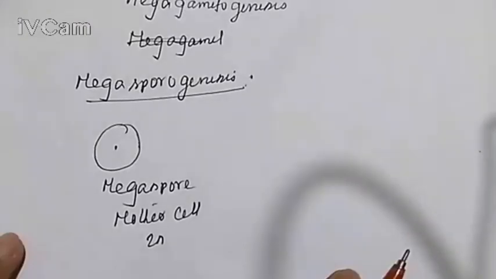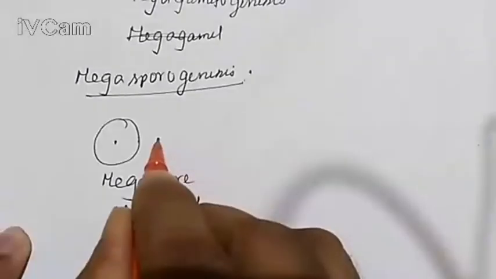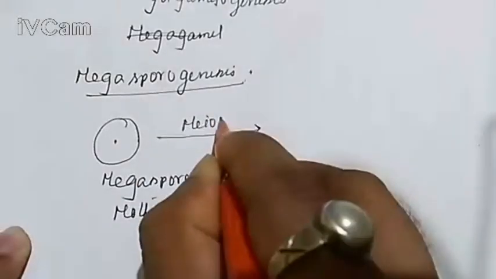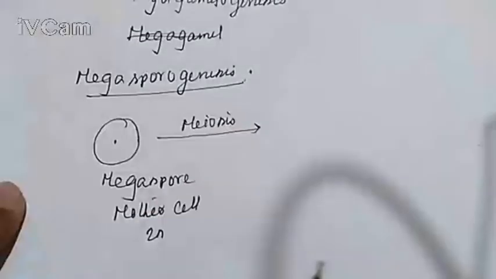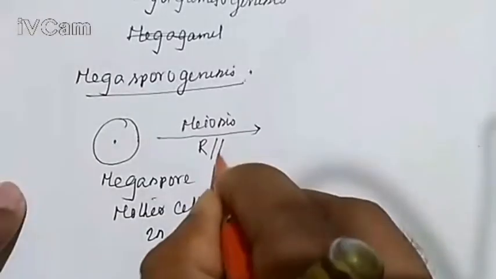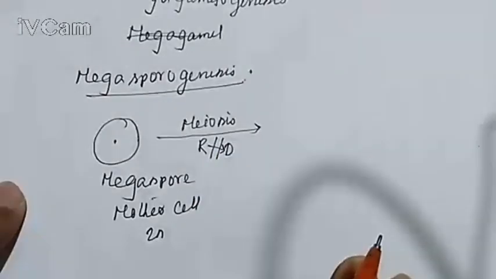Actually, the definition of megasporogenesis. Suppose a megaspore mother, which is diploid, undergoes meiosis division. Meiosis actually means reduction division. Shortly, we can write it as RD division. This is the sign of meiosis.